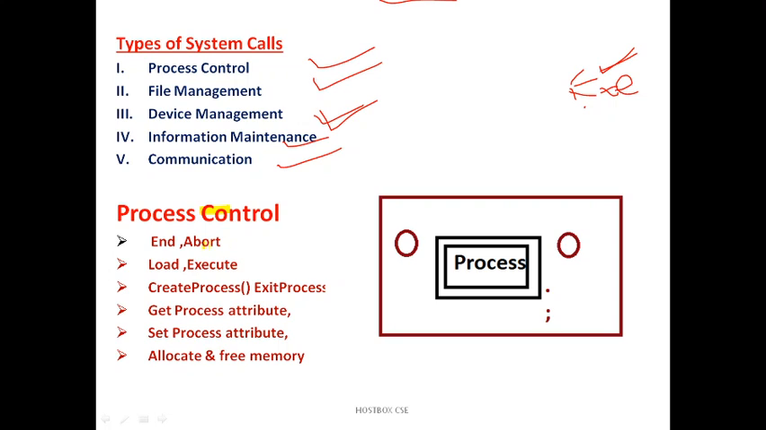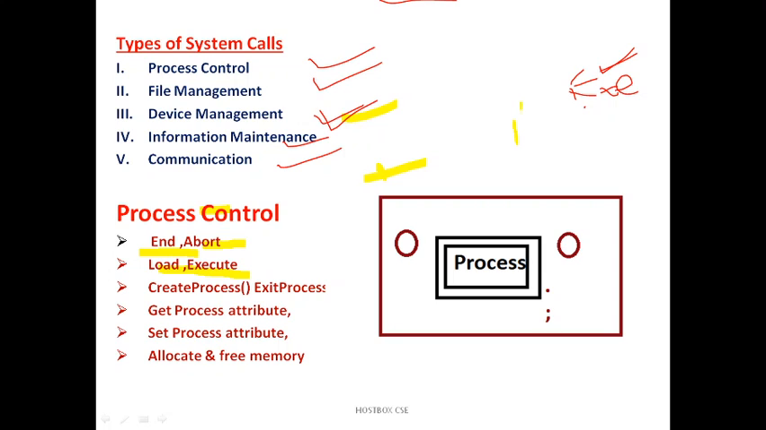And one more option, the abort. Abort means suppose you want to stop the process. Suppose any error happened in the process, you can stop the task or abort the process here. Then load and execute. Anytime you can load a new process and execute the task. For example, I am writing a C program, moreover, the example of a printf statement.